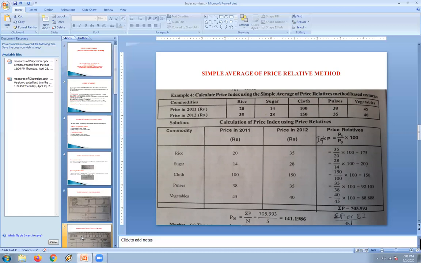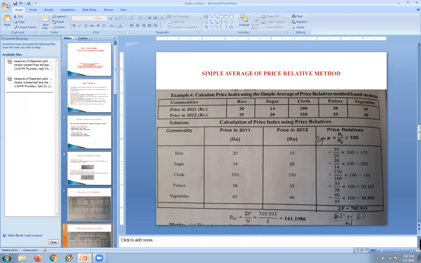So here also the commodities are rice, sugar, flour, pulses, vegetables, and the values of 2011 are given. What are the prices in the year 2011? That is 20 rupees, 14 rupees, 100, 38, 45 rupees. For the year 2012 also: 35 rupees, 28, 150 rupees, 35 rupees and 40. So in the same manner, we have to enter the particulars: commodities in one column, 2011 prices in the second column, and 2012 prices in the third column.